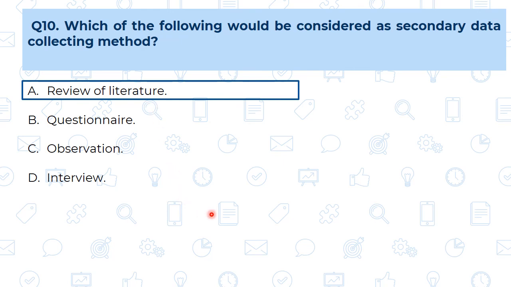So in this way we have solved the 10 questions based on the various types and steps of research. I hope you have collected. In the comment box you are going to tell me how many questions out of 10 you got correct.